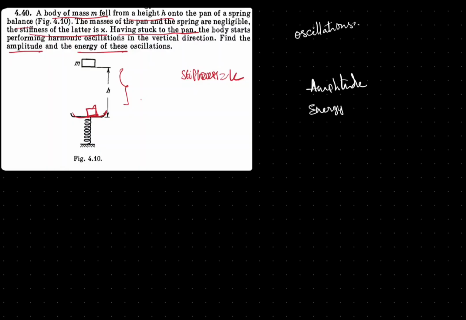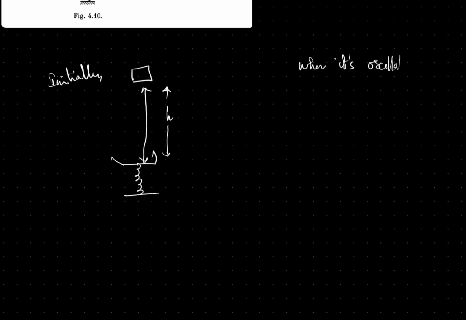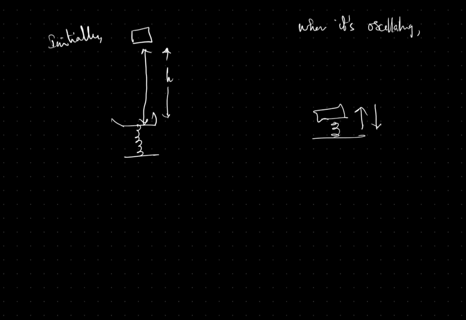So initially, you can say this is the spring, this is the pan, and here the object is there at a height of h. When it is oscillating, the object must be oscillating up and down, and there will be a mean position where the acceleration is equal